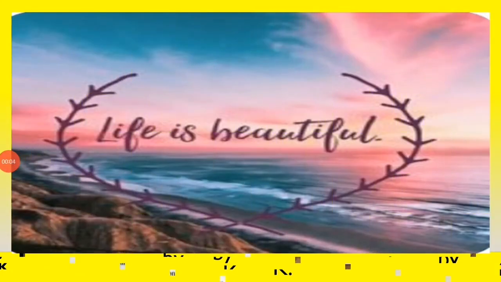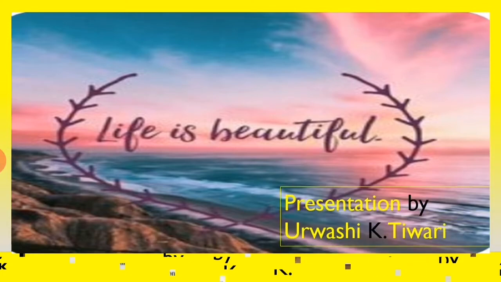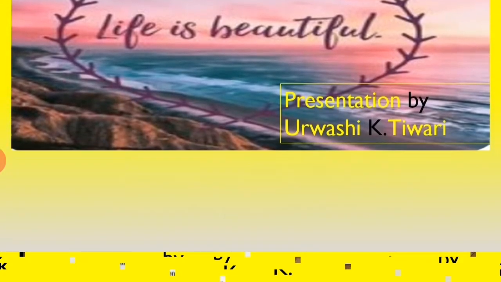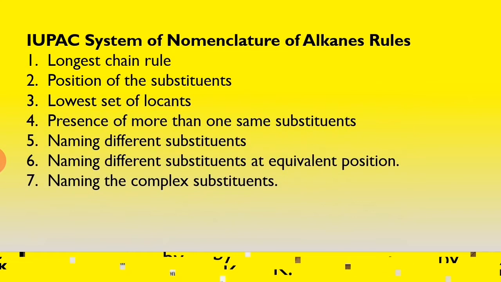Dear student, we had seen in the last video lecture the nomenclature of organic compounds. So let us see the IUPAC system of nomenclature of alkanes. The name of any organic compound depends on the name of the normal parent hydrocarbon from which it has been derived. So let us see the rules for naming complex aliphatic compounds when no functional group is present.